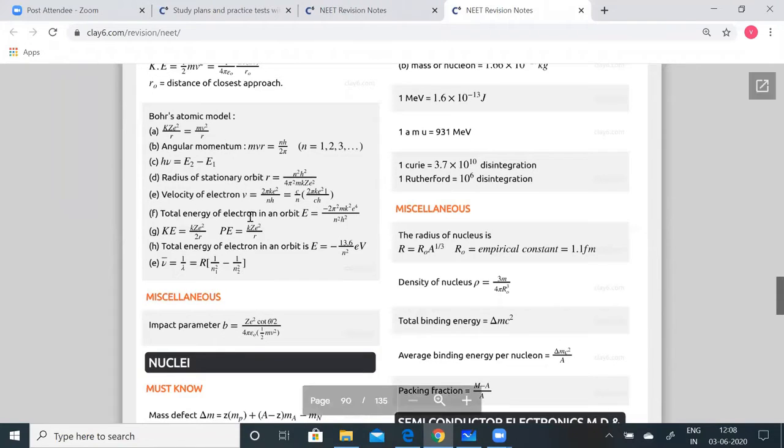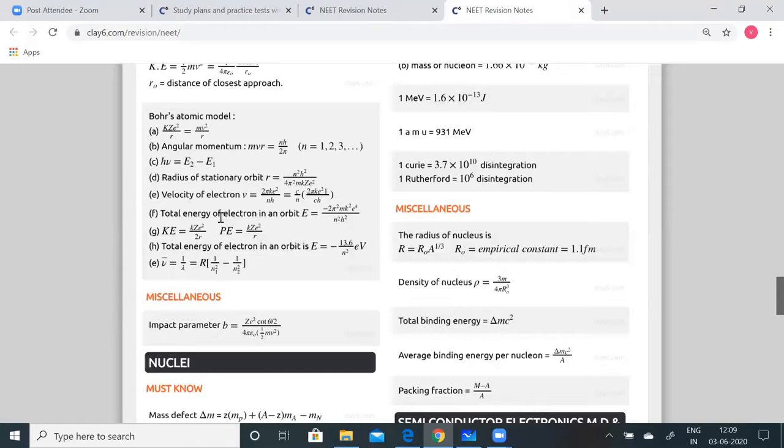So as I told you, you can expect numericals only from this, very few theoretical questions or no theoretical questions. So you'll have to be thorough with the formulae when you solve the numericals. You can see different formulae for the same thing, and you'll have to read the question properly, understand it, analyze it, look into the data given, and then see what formulae has to be applied. That is going to make things easier.